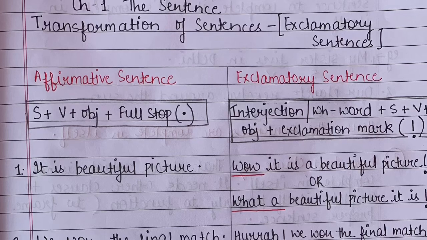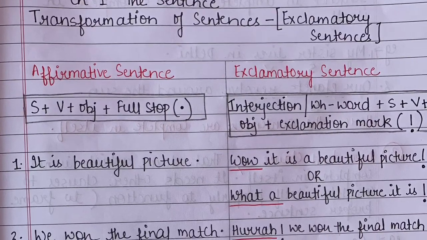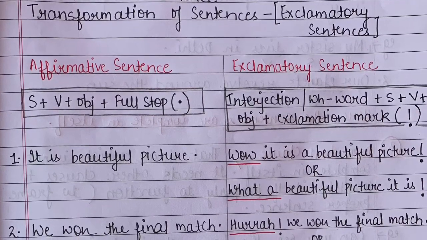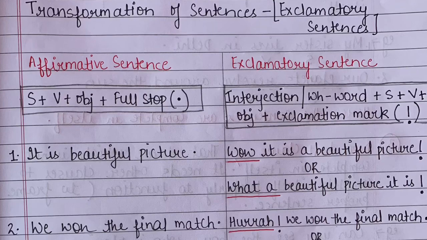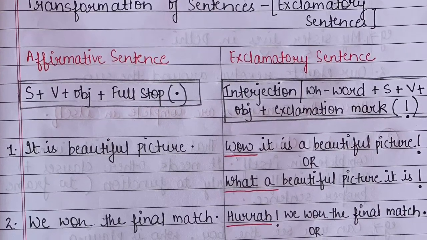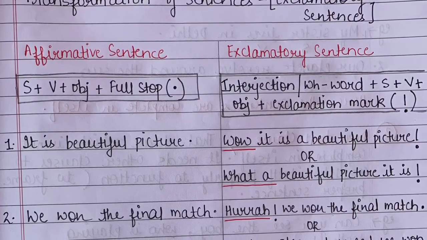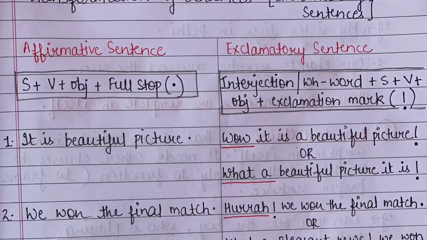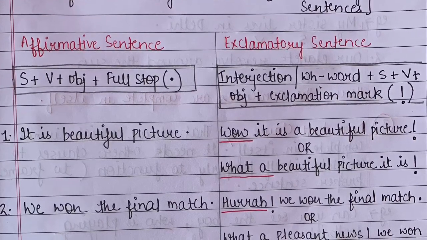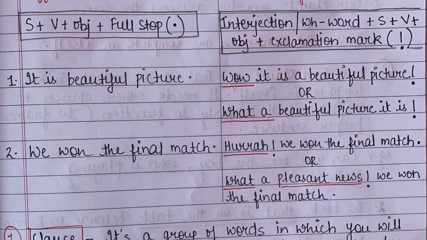And what is the punctuation for this? Yes, exclamation mark, right? Now let's see the structure of these sentences. So students, when we talk about affirmative sentences, we have to change the affirmative sentences into exclamatory sentences. The structure goes like this: we have subject plus verb plus object plus full stop. And in the structure of exclamatory sentences, we have an interjection.